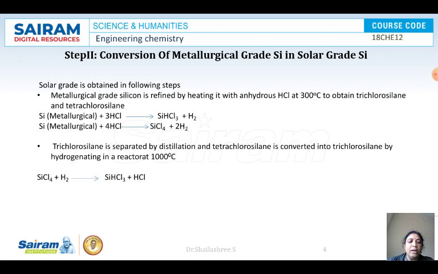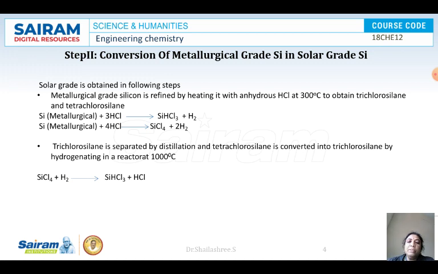The next step is the conversion of this metallurgical grade silicon into our required solar grade silicon. How to convert? By different steps. In the first step, the metallurgical grade silicon should be treated with hydrochloric acid gas at a temperature of around 300 degrees centigrade.